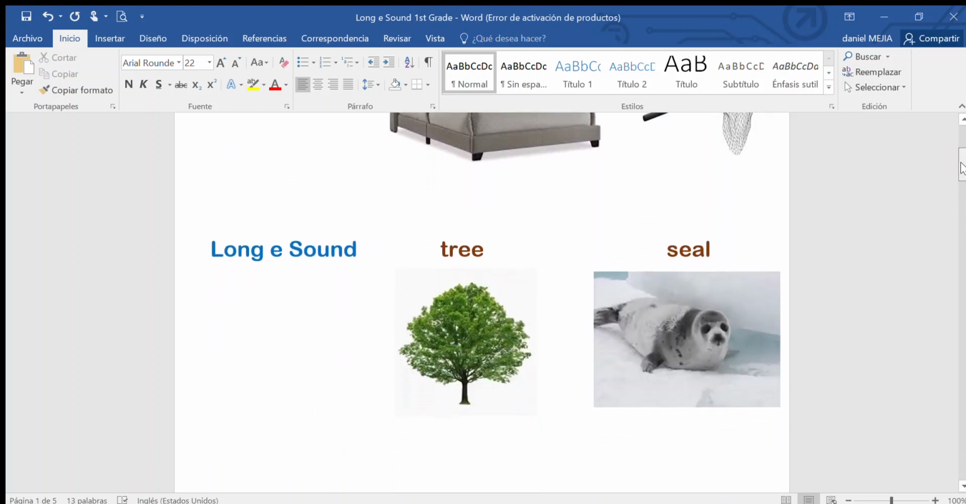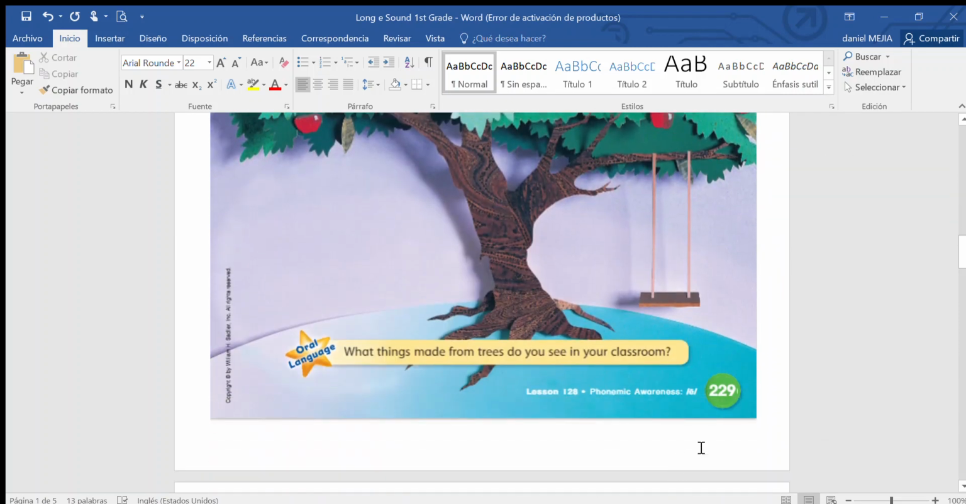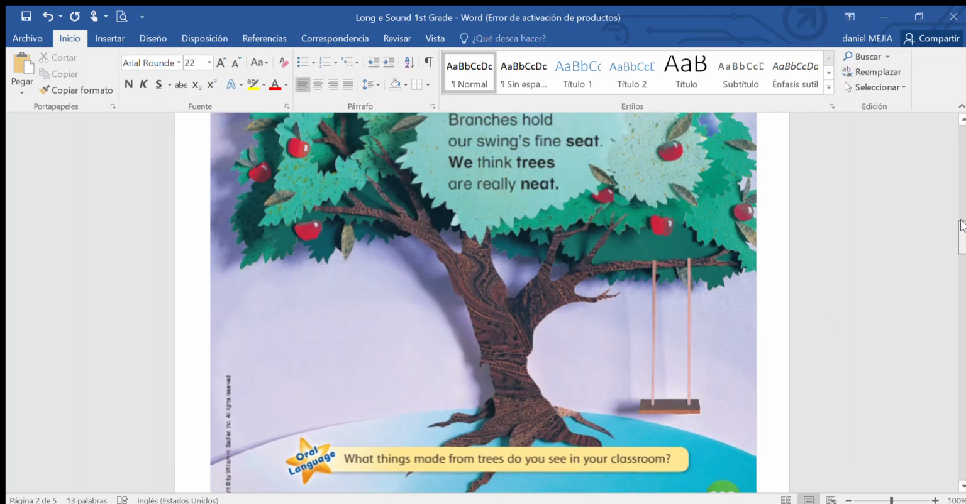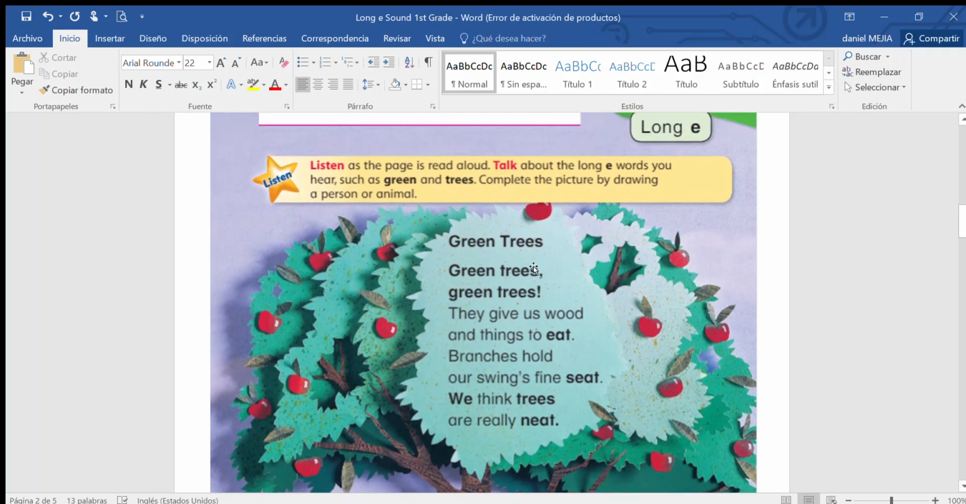Then we have tree and seal for the long sound. So open your book to page 229. We have the long E. We're going to read it together and you will see some sounds of the long E.